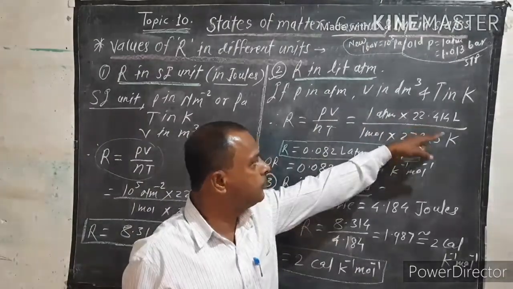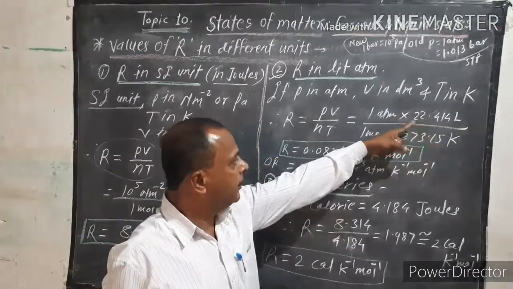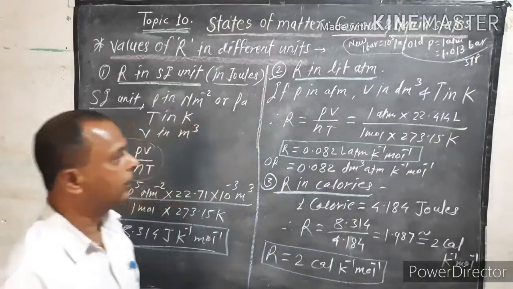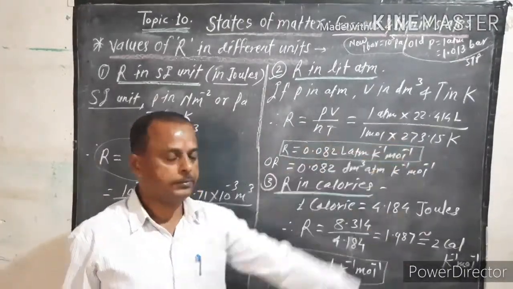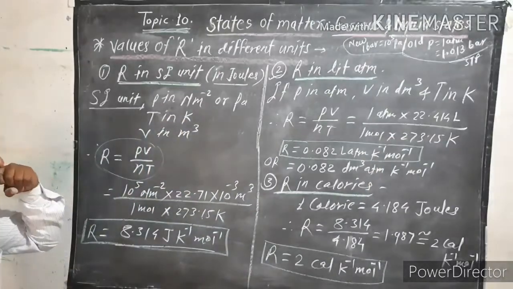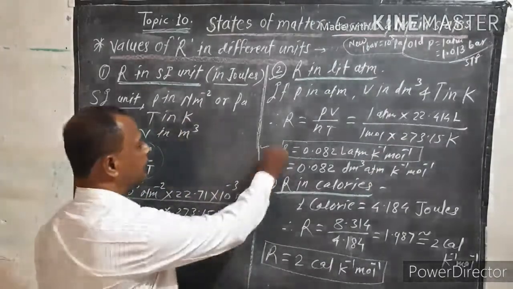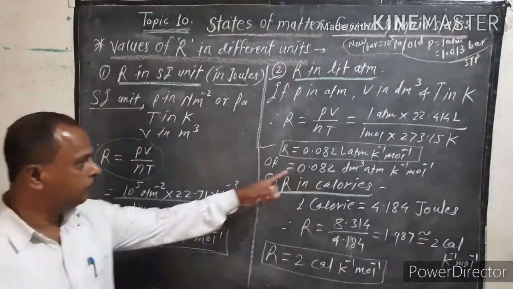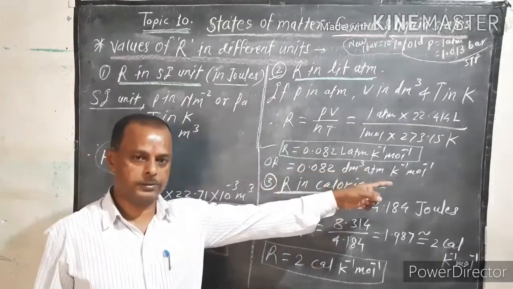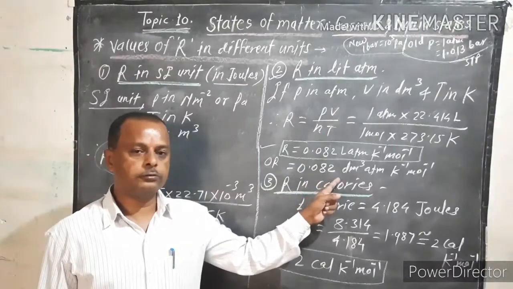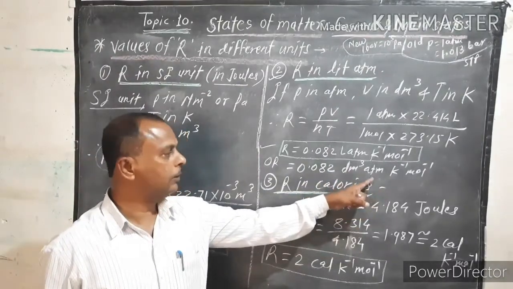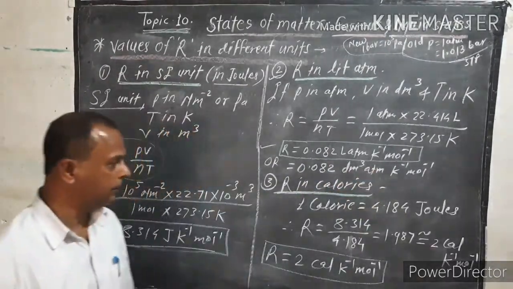This is the old STP, so 22.414 liter, n is 1 mole, and temperature is 273.15 Kelvin. Therefore we get R equal to 0.082 liter atmosphere per Kelvin per mole, or 0.082 decimeter cube atmosphere per Kelvin per mole.